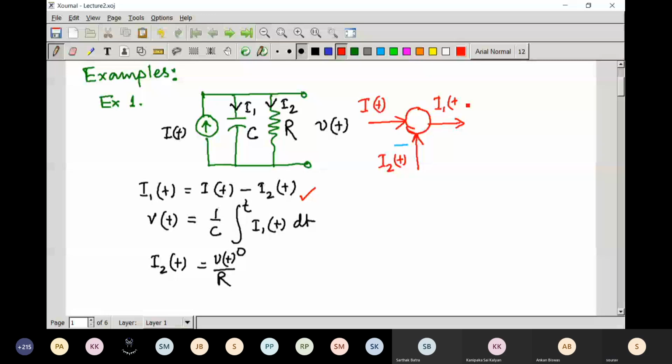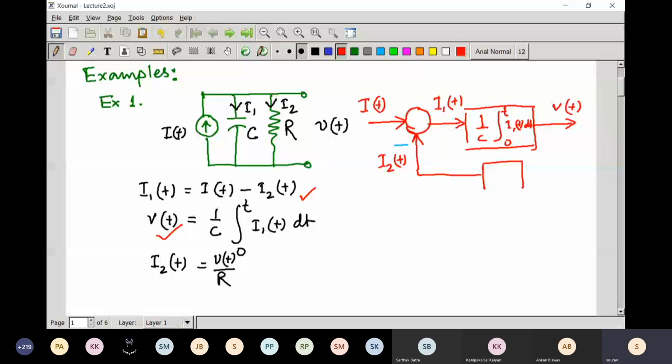Now if you integrate I1(t) dt from 0 to t, the output that you get is Vt. Then if you divide this Vt by R, you will get I2(t).